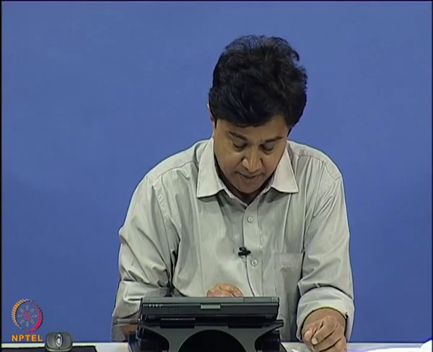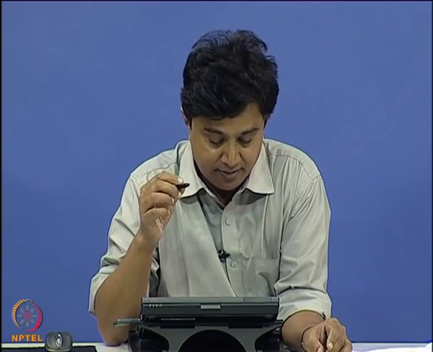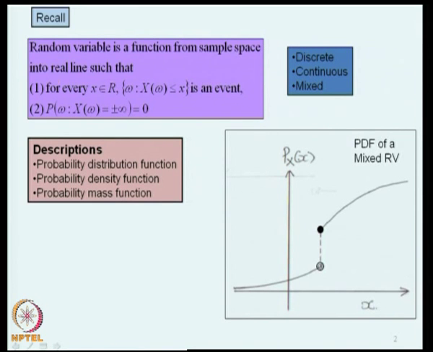Let me begin today's lecture by quickly recalling what we were doing in the previous lecture. We defined what a random variable is. A random variable is a function from the sample space to the real line, and we clarified the meaning of the set of all omega where X of omega is less than or equal to x as a subset of the sample space on which we assign probabilities.